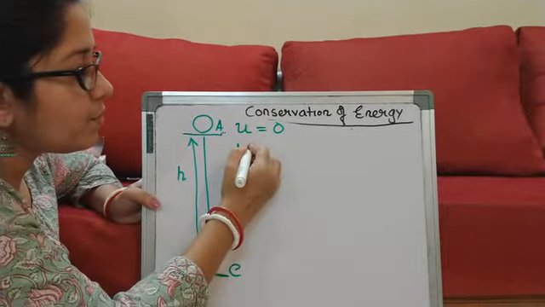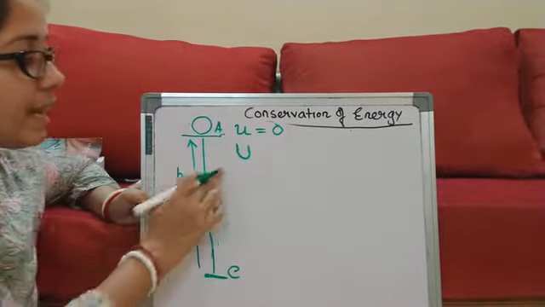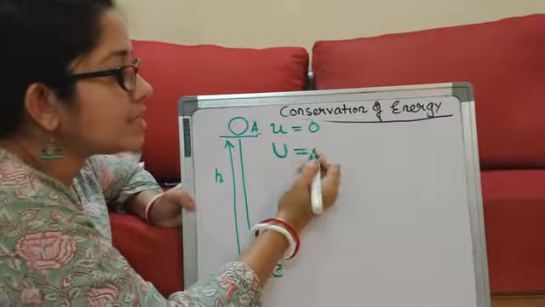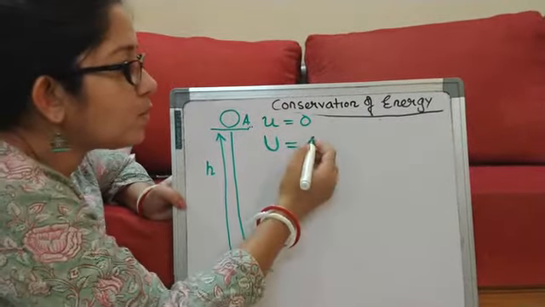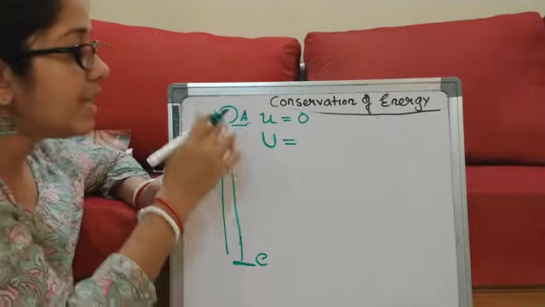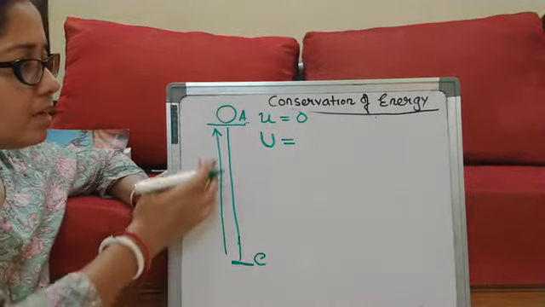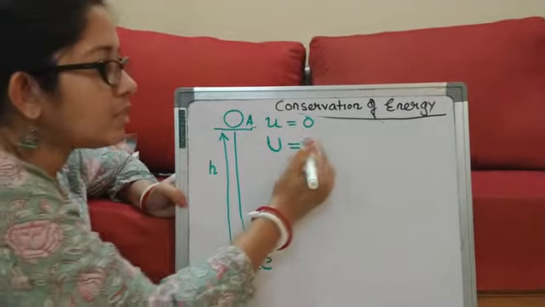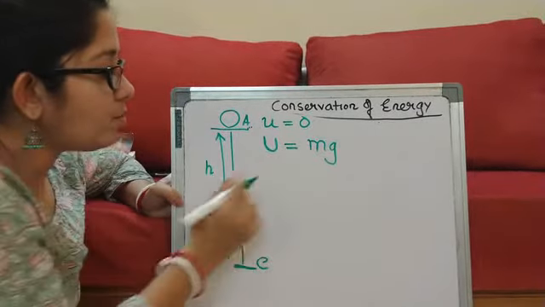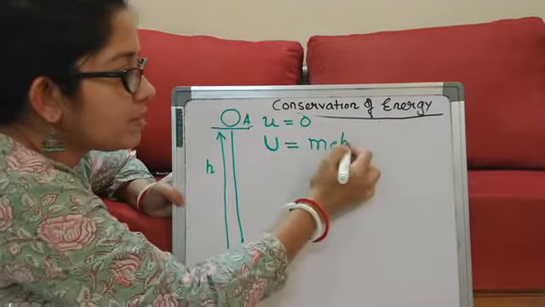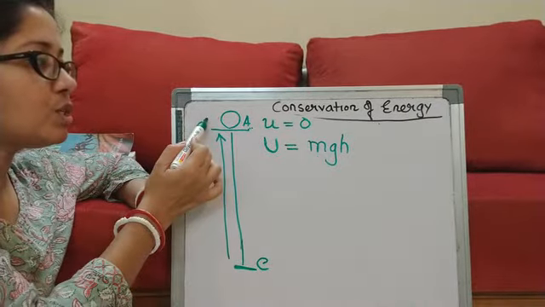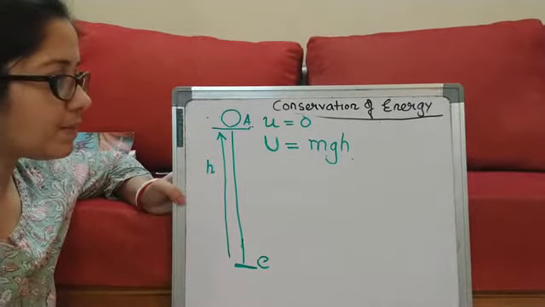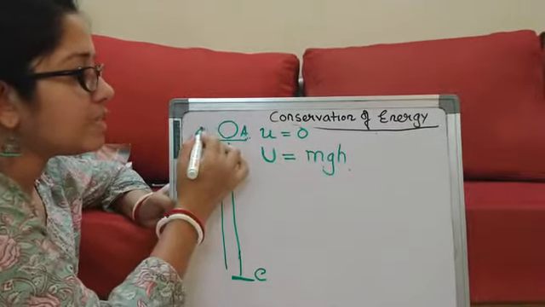Potential energy, if you remember, is denoted by capital U. The potential energy formula is much like work, so it is force into displacement. Here force is the weight, that is mass into acceleration due to gravity, or we will just write mg, and the height is h. So the total potential energy of the ball is mgh, where g is acceleration due to gravity. What is the kinetic energy of the body?